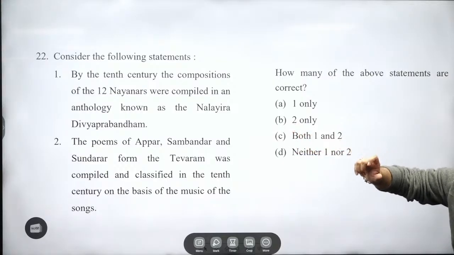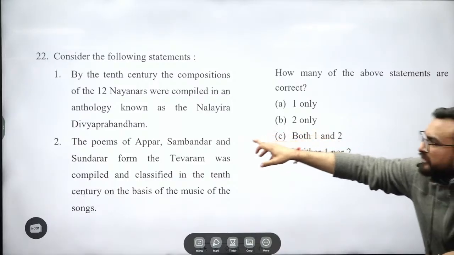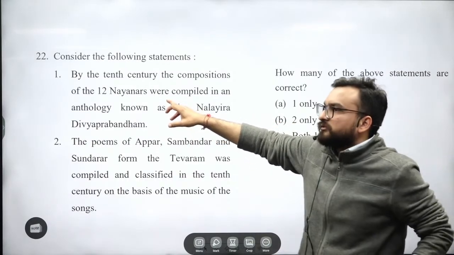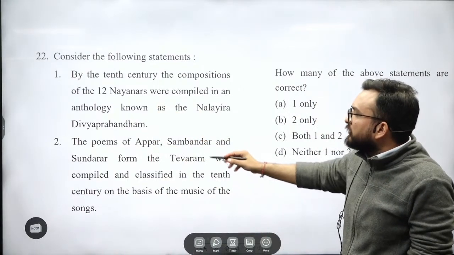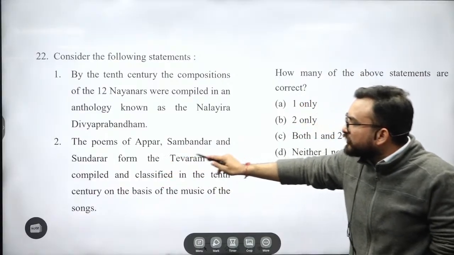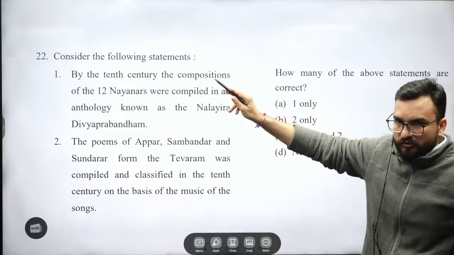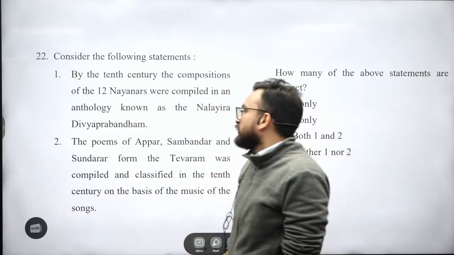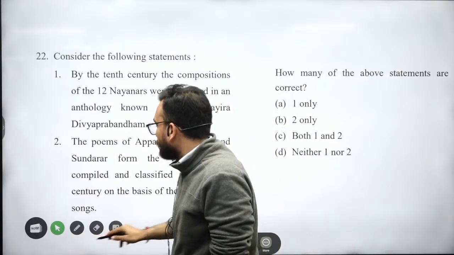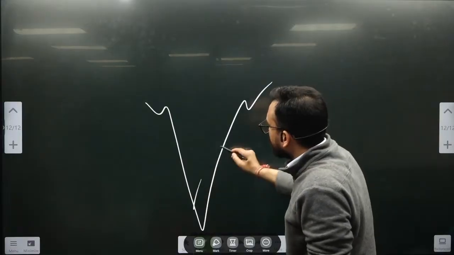And these I am saying by the NCERT's text again. 7th class NCERT, these scholars are mentioned. Nalayira Divya Prabandham is the text of Alvars. Alvars were the worshippers of Lord Vishnu. And over here, Appar, Sambandar, Sundarar are the scholars of Nayanars, and Nayanars were the worshippers of Shiva. Right? And their compilation was known as Tevaram. Important, guys.